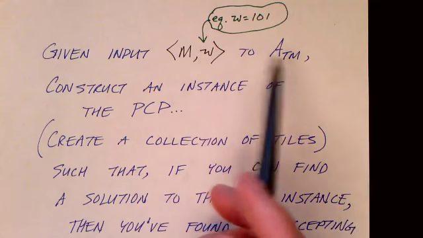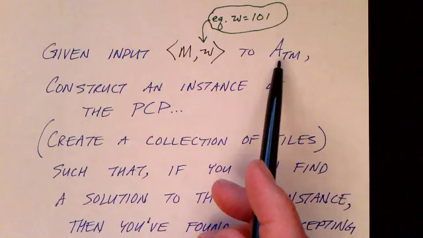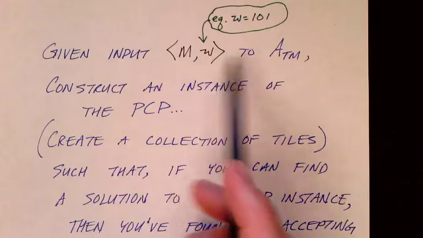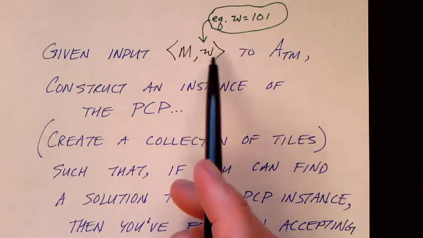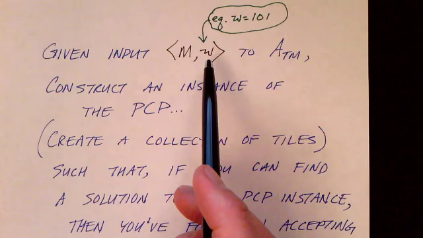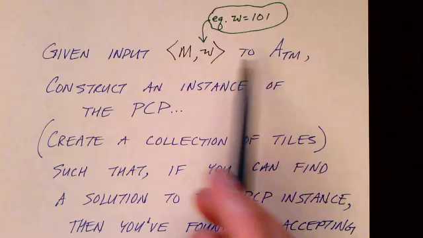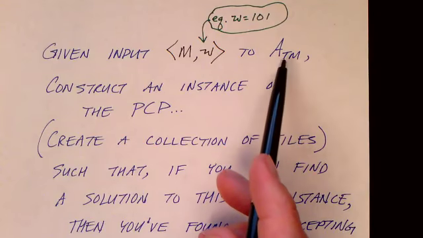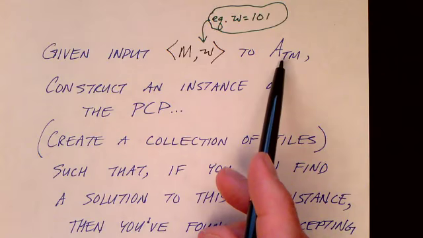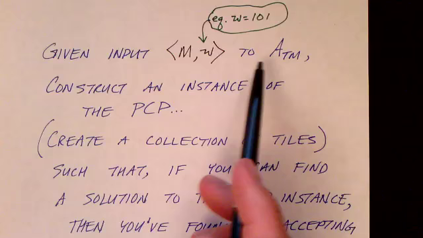And again, we know that the acceptance problem for Turing machines is undecidable. And if we assume that we can decide the post-correspondence problem, then we could use that to solve the decidability of the acceptance problem for Turing machines. And so we get to our contradiction that way.